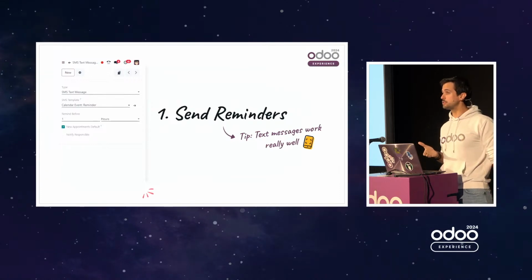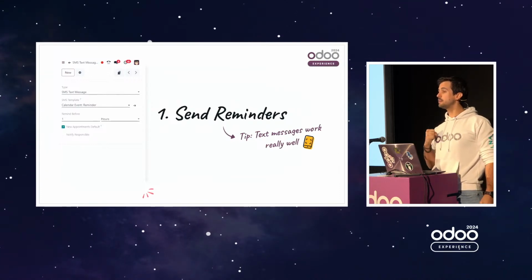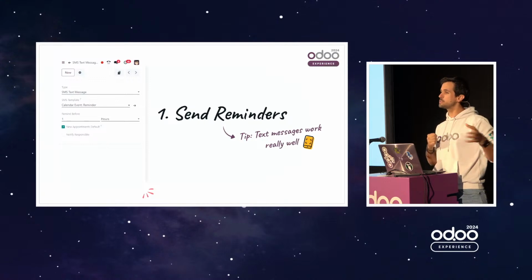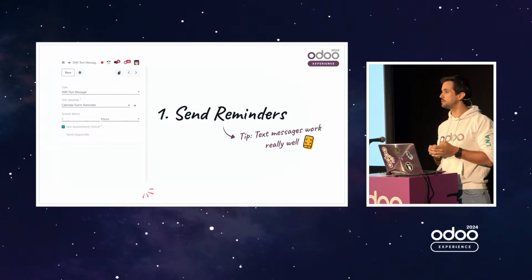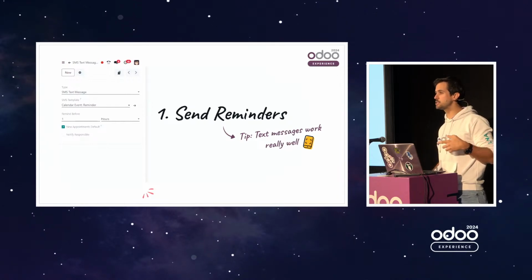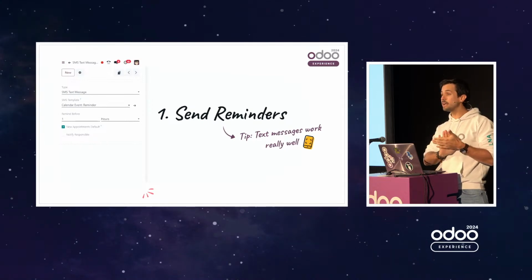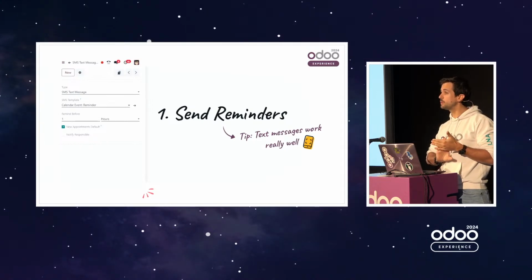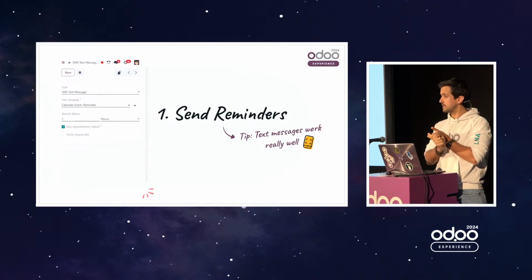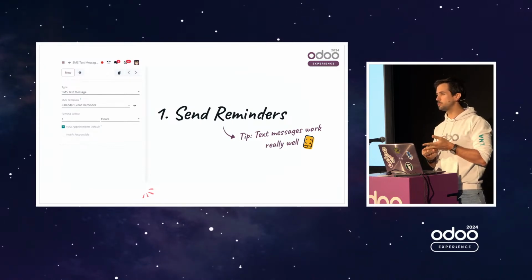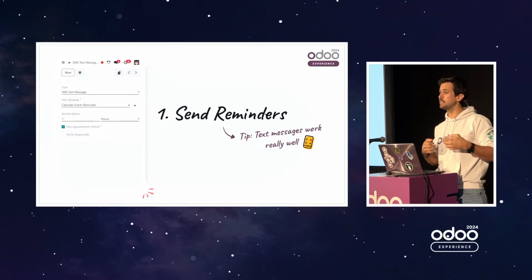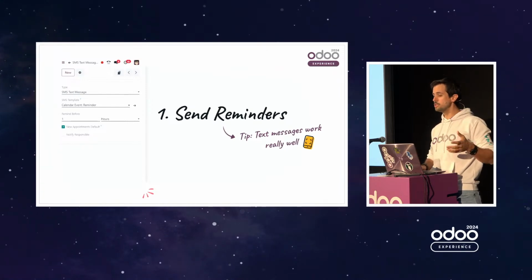In Odoo, we have a standard feature that does it. And if you use it, I really advise using text messages, because emails sometimes end up in the spam folder, or people don't read their emails in real time. With text messages, if you're like me, whenever your phone vibrates, you know it's a text message and you check it right away. And if you see that you booked a table at the restaurant tomorrow, you will know for sure and remember it. For now, we have emails and text messages. Pretty soon, I hope we'll also be able to deploy WhatsApp reminders, which are just as effective, because they make sure that people actually open and read the reminder. So that's the first step.